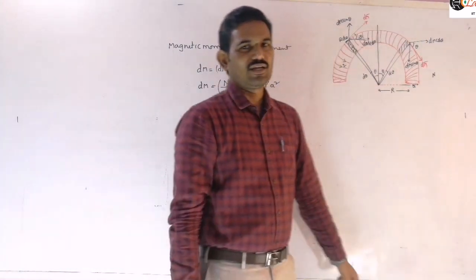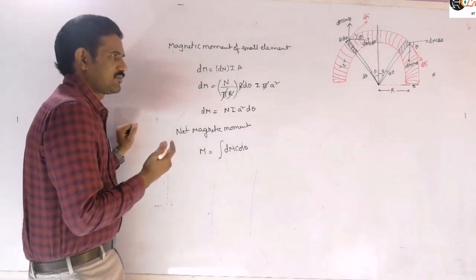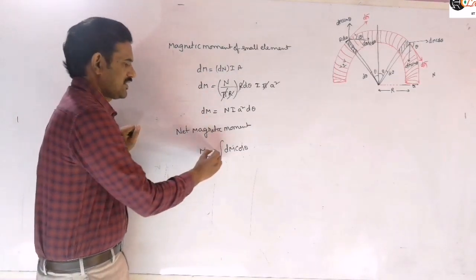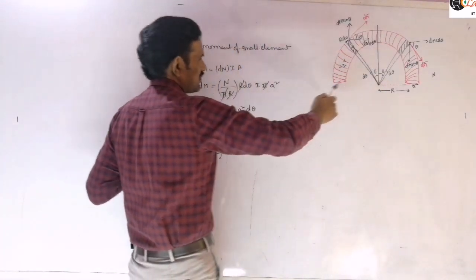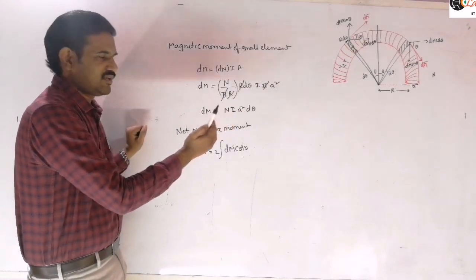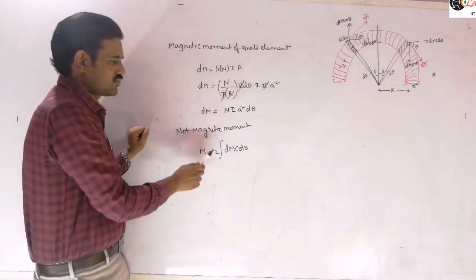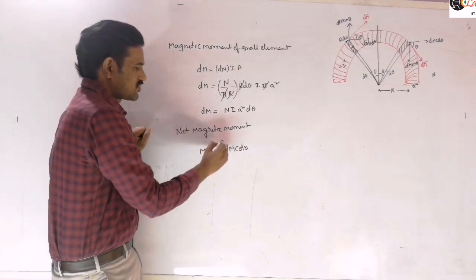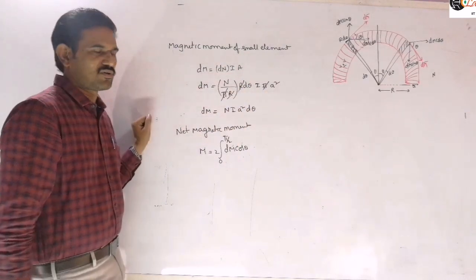If you are taking dm cos theta, then you need to take twice that, since we take this side theta and this side theta here. So the limits we can take from 0 to 90 degrees, then you will get 1/4 of the circle. So we are multiplying by 2, so 2 dm cos theta I am taking. The limits we only need to take half, meaning 0 to 90 degrees.